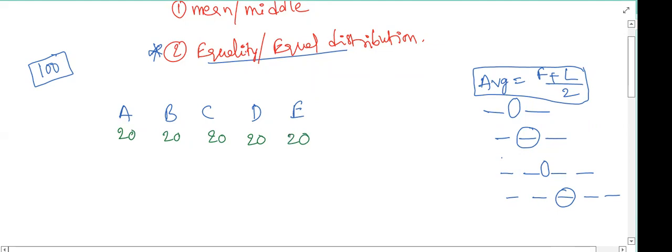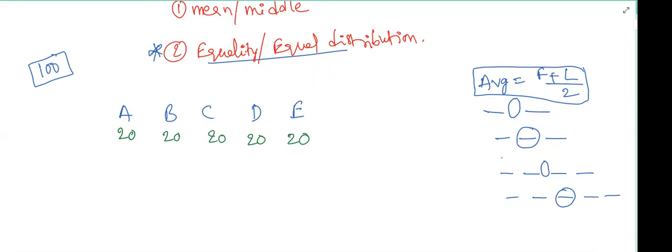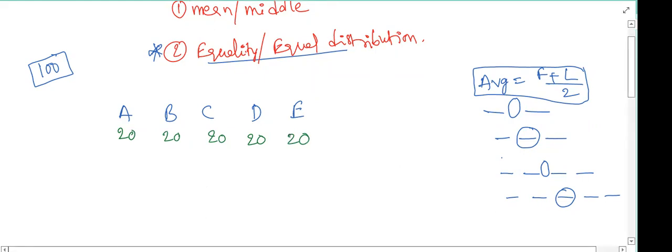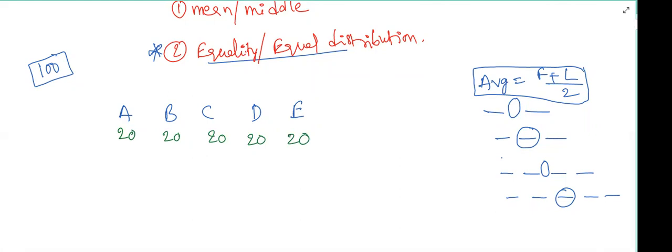Just tell me, before collecting money from all the people, did all the people have an equal amount of 20 rupees initially? Is it mandatory for each person to have 20 rupees initially? No. Some people may have less than 20 rupees, some may have more, and some may have exactly 20 rupees also. Yes or no? Yes, sir.